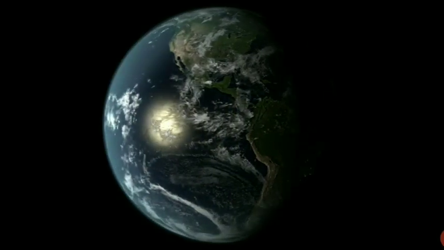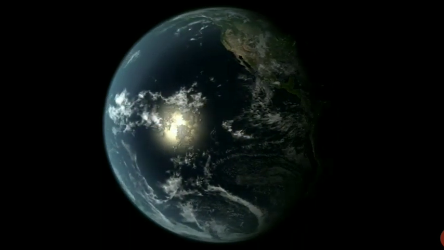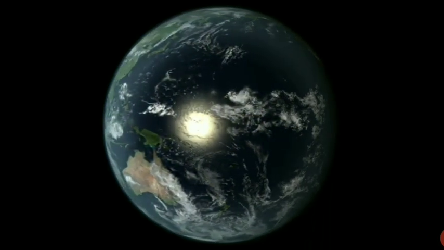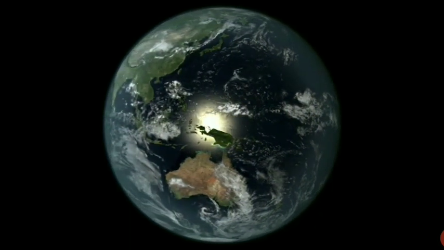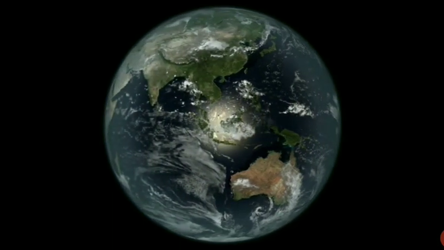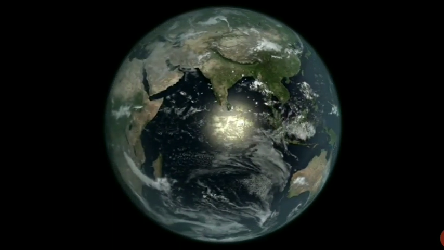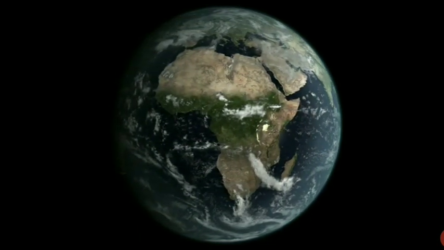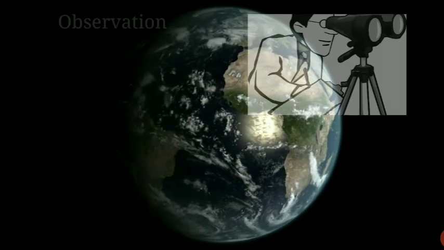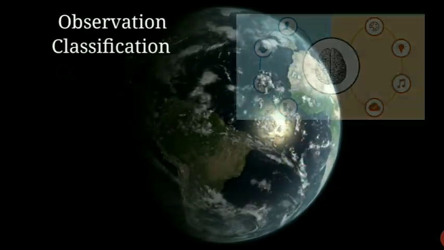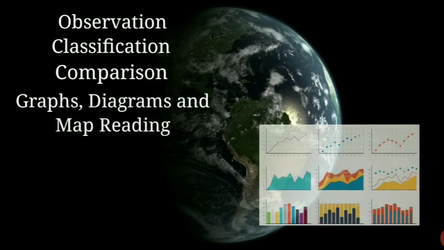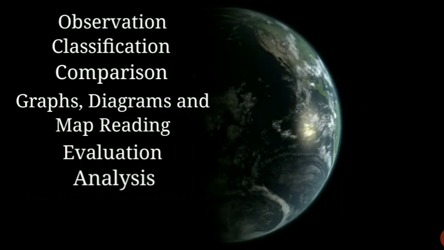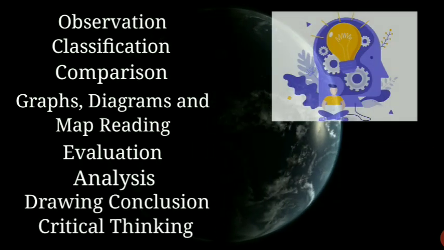Students, since 6th standard we have been studying geography as a separate subject as a part of the course Social Sciences. We have been introduced to various concepts, processes and features related to the four spheres of the earth. To study geography, we need to develop some skills like observation, classification, comparison, graph, diagrams and map reading, evaluation, analysis, drawing conclusion and critical thinking.